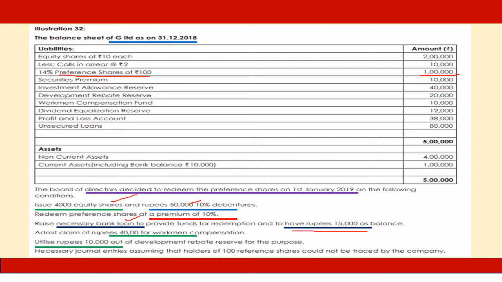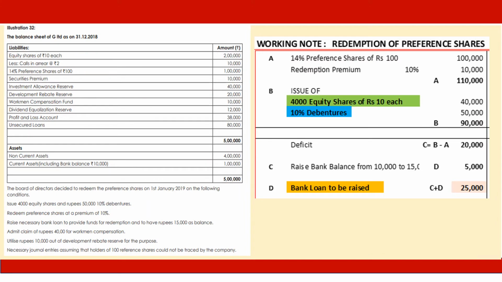In the case of development rebate reserve, it talks the other way. It says use 10,000 out of development rebate reserve, leave the balance untouched. Now this is the overall scheme. Now let us get into details of the illustration.